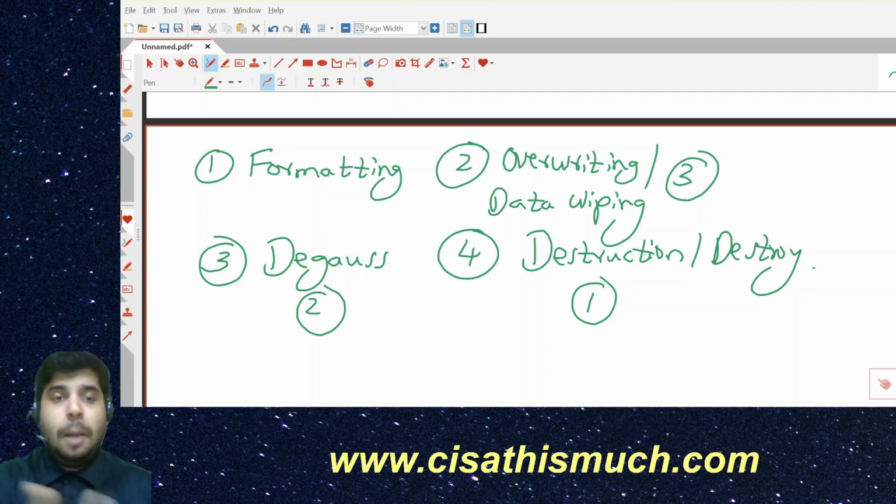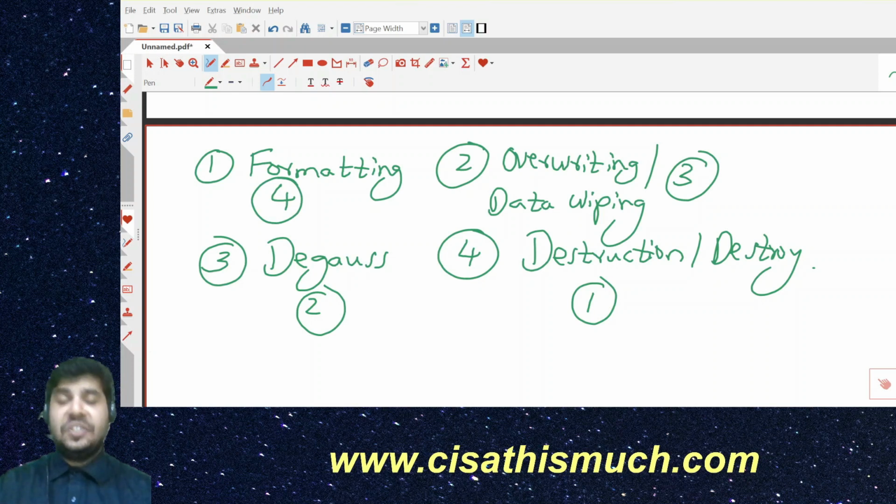So a question will not come about the word formatting, but you have to keep in mind that it is the least preferred. It will come at the end, only if the other options are not there. But obviously, it is impossible that the other options are not mentioned if they ask you a question on this topic of data destruction. So this is the fourth rank.